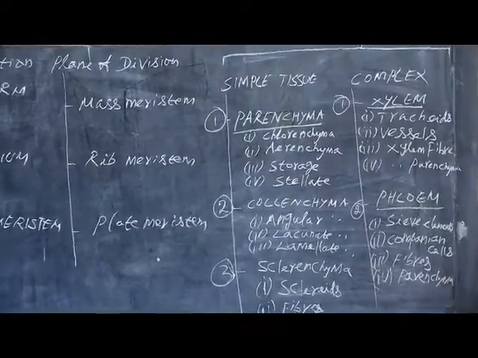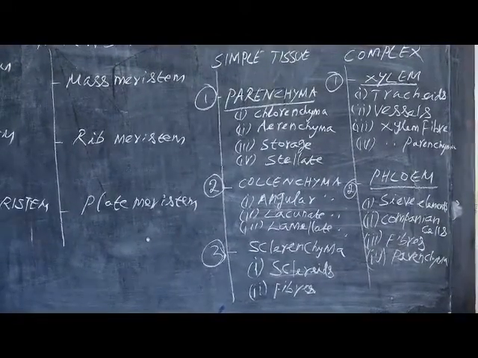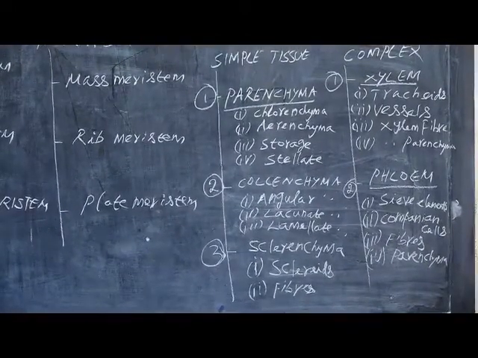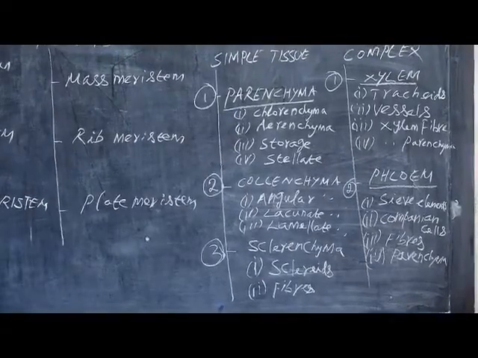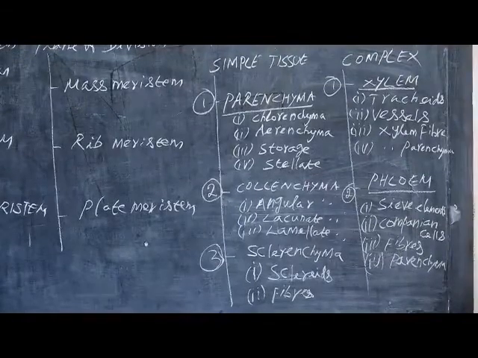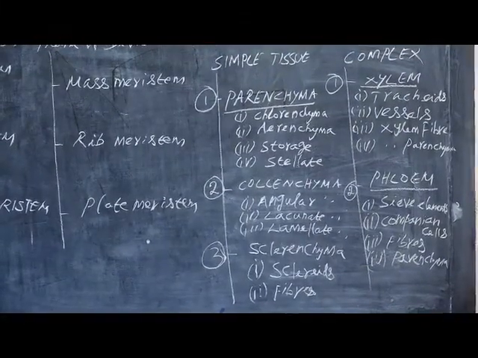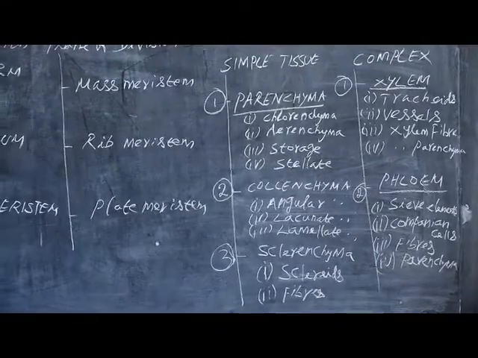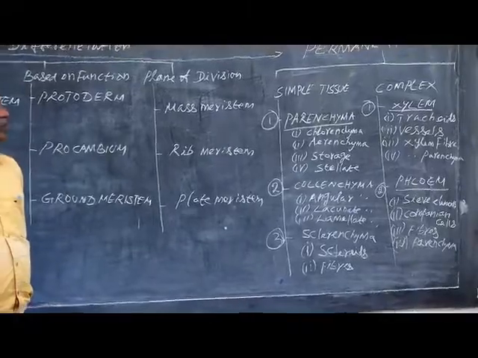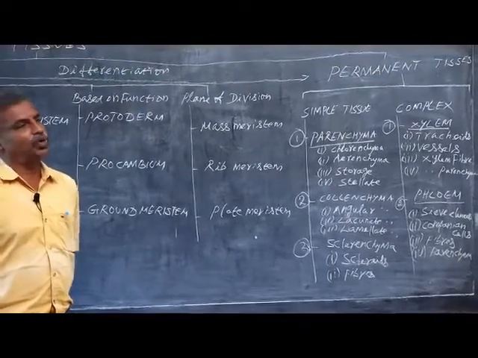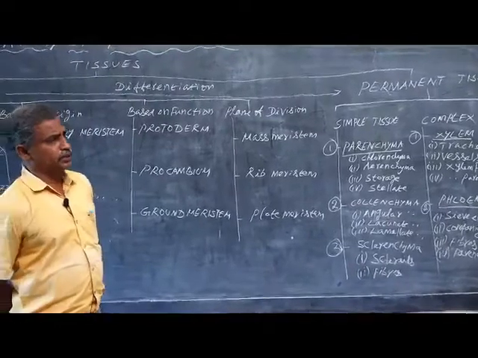As we all know, the chlorophyll pigments are light trapping pigments which trap the light energy and convert the light energy into food energy, that is starch. So, chlorenchyma are the chlorophyll containing parenchymatous cells. The main function of the chlorenchyma is photosynthesis. The chlorenchyma are mostly found in leaf or green parts.